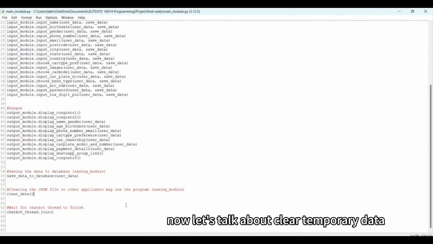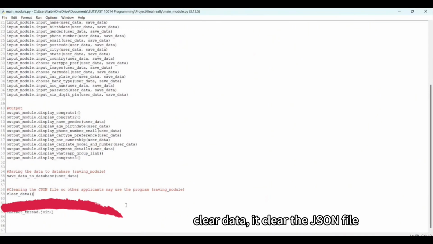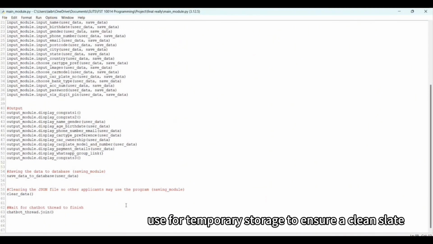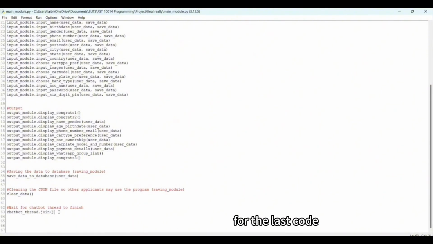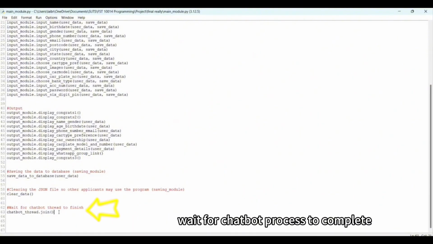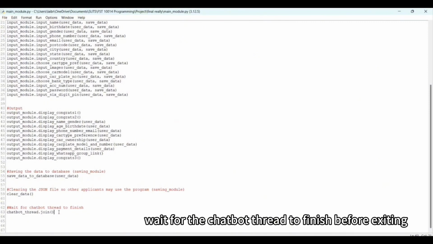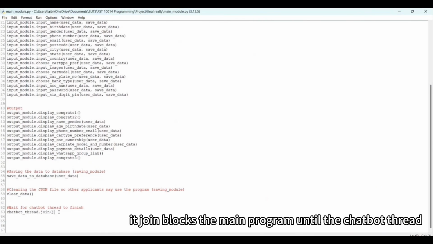Now, let's talk about clear temporary data. Clear data clears the JSON file used for temporary storage to ensure a clean slate for the next user. For the last call, wait for the chatbot process to complete. It ensures the main program waits for the chatbot thread to finish before exiting. The join blocks the main program until the chatbot thread terminates.